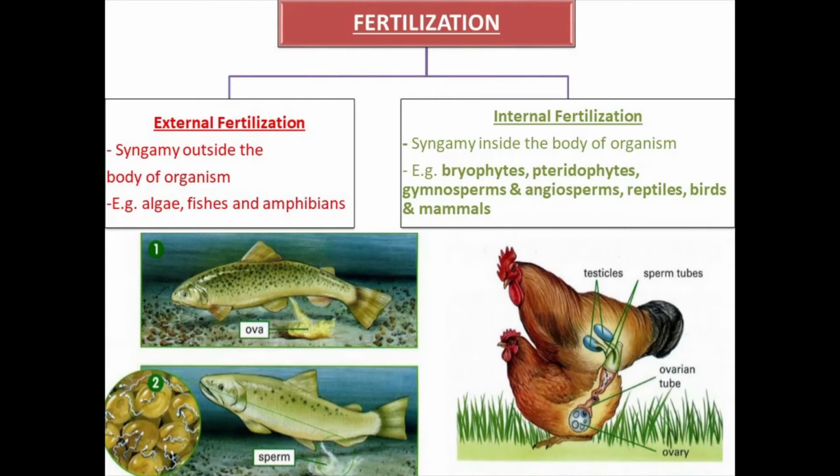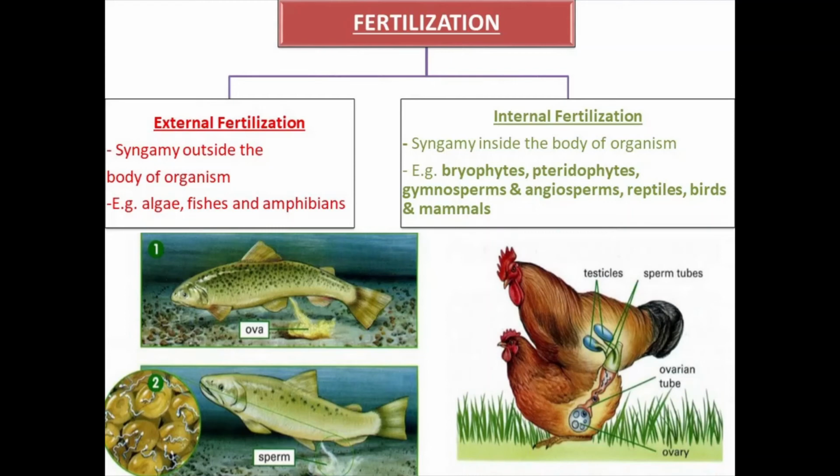A large number of gametes is produced because there is a lot of chance of predation and the chance of survival is very less.